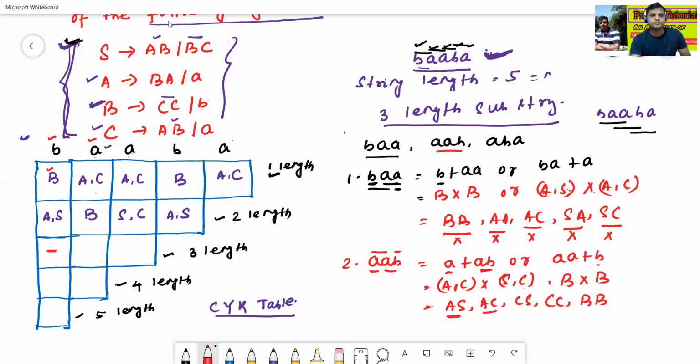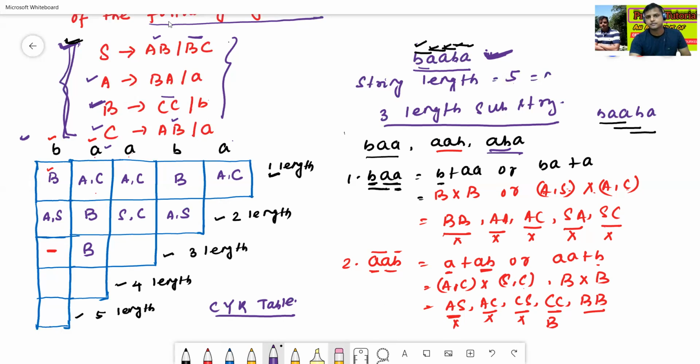AC, there is no AC. CS, no CS. CC can be derived from B. BB, there is no BB. That means it is B. Right? Now we'll find the next one, ABA.